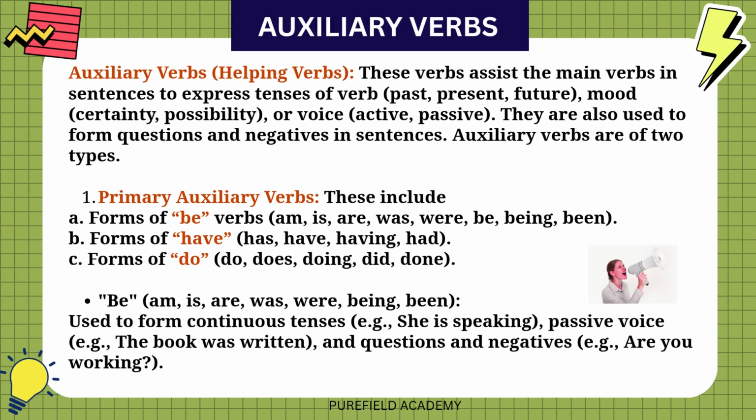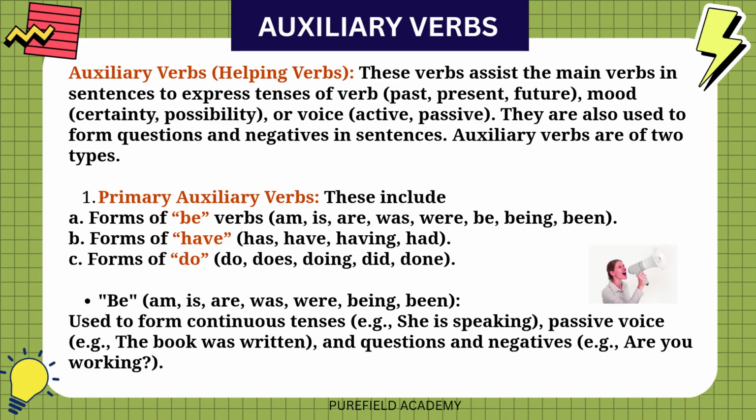Auxiliary verbs. Auxiliary verbs are called helping verbs because they assist the main verbs in sentences to express tenses of verbs such as past, present, and future. They express mood in terms of certainty and possibility. They can also express voice, such as active or passive voice. Auxiliary verbs are also used to form questions and negatives in sentences. They are of two types: 1. Primary auxiliary verbs. 2.